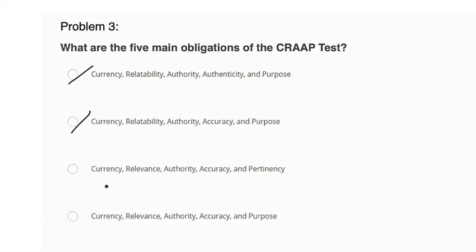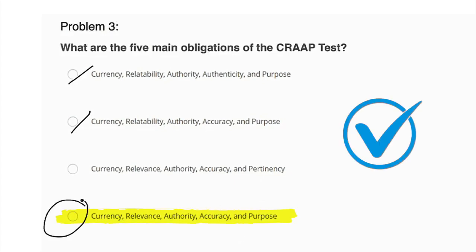So now between these two, currency, relevance, authority, okay, that's good so far. They both have that. Accuracy and pertinency, or accuracy and purpose. Okay, the correct answer is this last one: currency, relevance, authority, accuracy, and purpose.